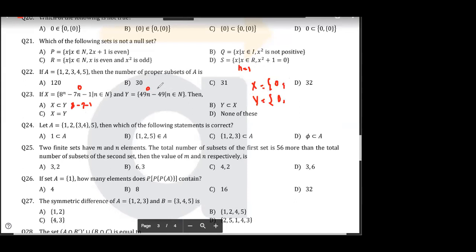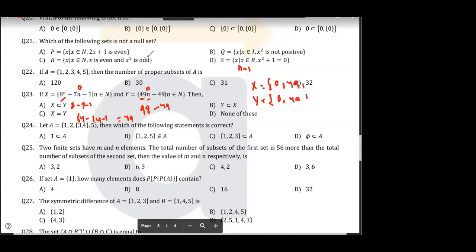Now put n is equal to 2. N is equal to 2. See how big this number will become. 2. So it will be what? 64. Minus 2 into 7, 14. 14. Minus 1. So it will be what? 49. Yes or no? Yes. X is 49. What about y? So 49 into 2. कितना हो जाएगा? 98. Right? 98 minus 49. Again it is 49. Okay, यहाँ तक तो same है.